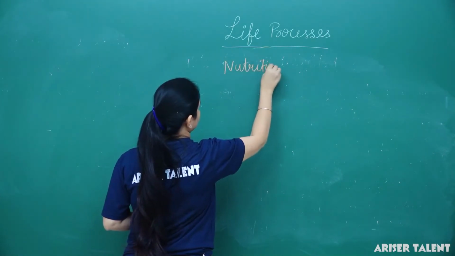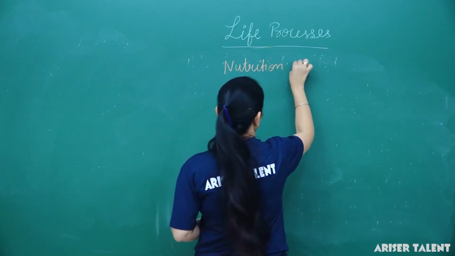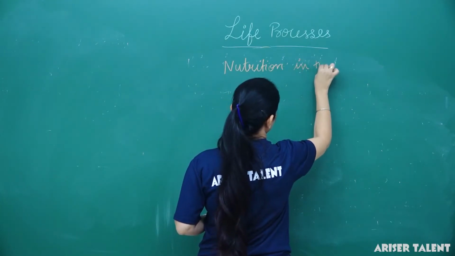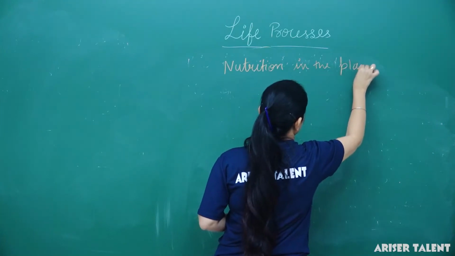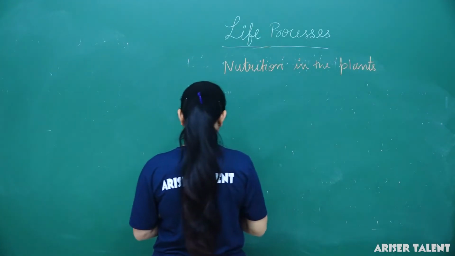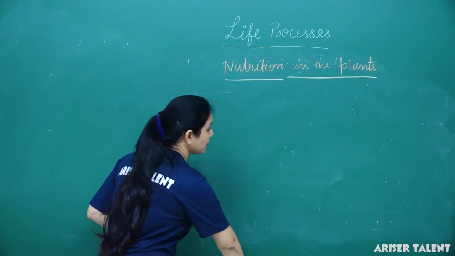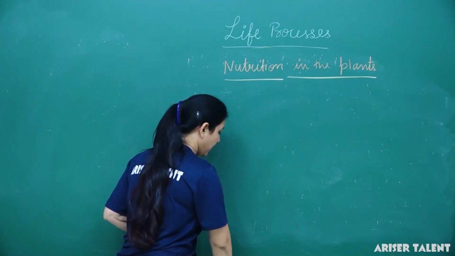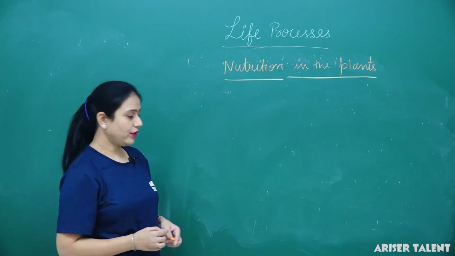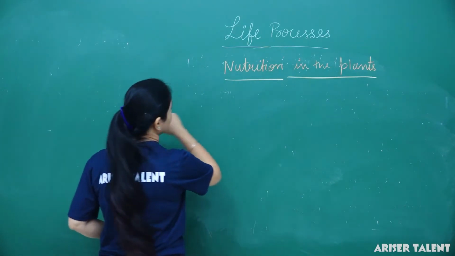So generally plants perform photosynthesis, by which they get their nutrients, or the nourishment.